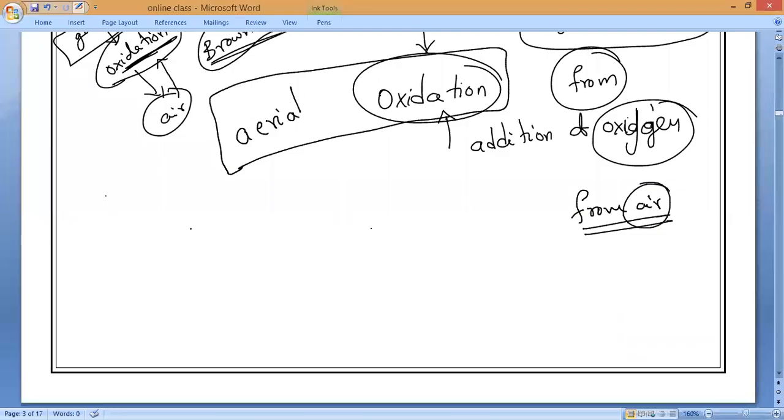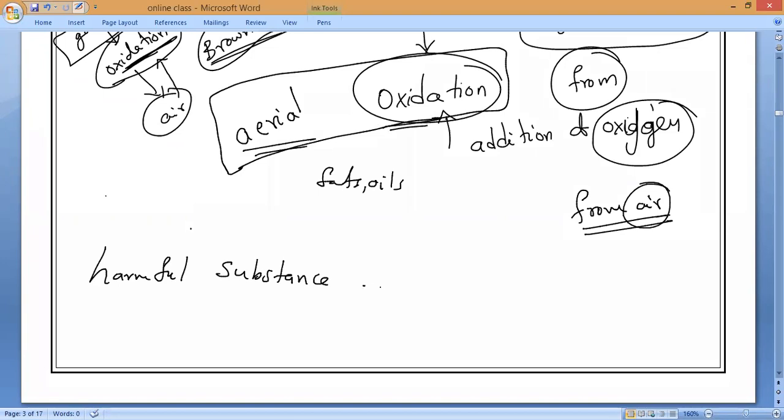It is taking place because of atmospheric oxygen. So that is why it is called aerial oxidation. Do you understand, everybody? So they will develop some kind of harmful substances. That is what I am saying, organic compounds. Once this oxygen reacts with these fats and oils, it will form harmful